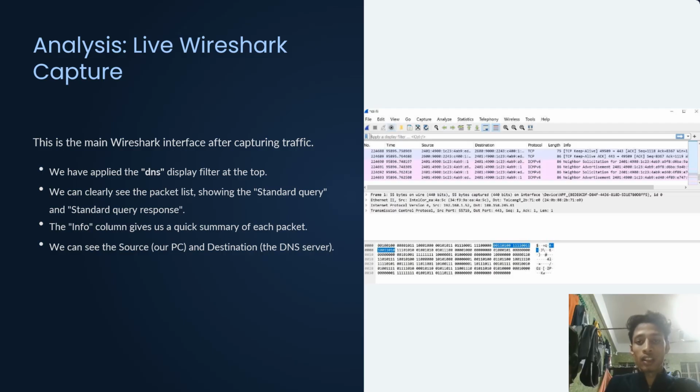First, a standard query from my PC, and second, a standard query response from the DNS server.